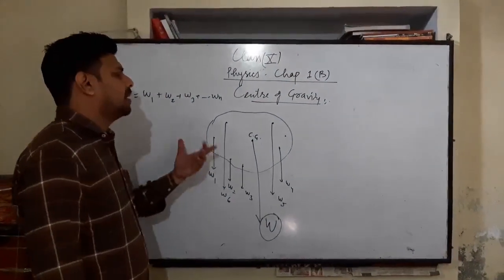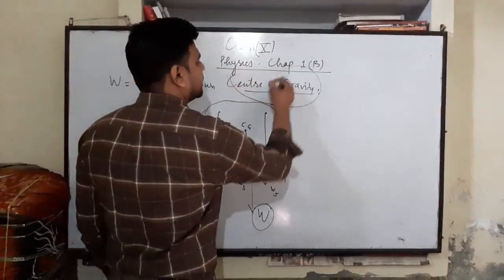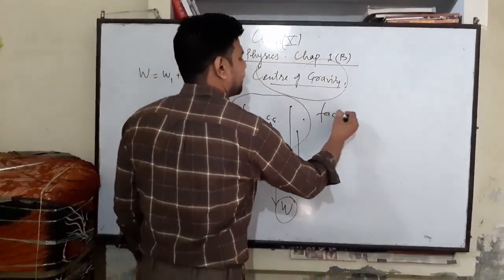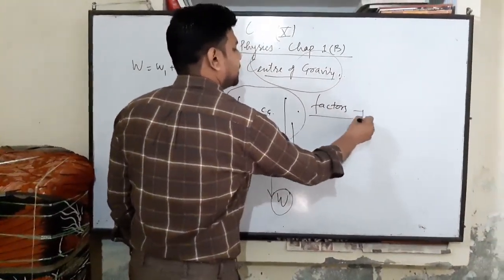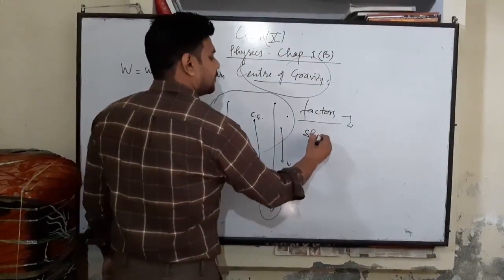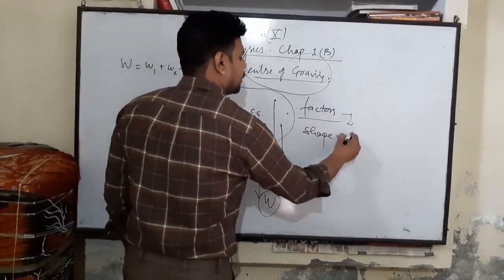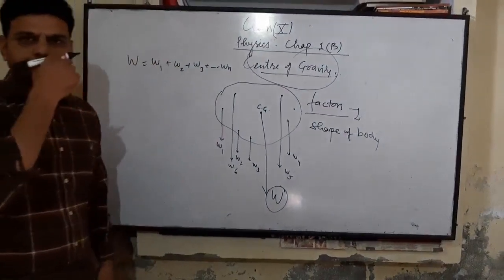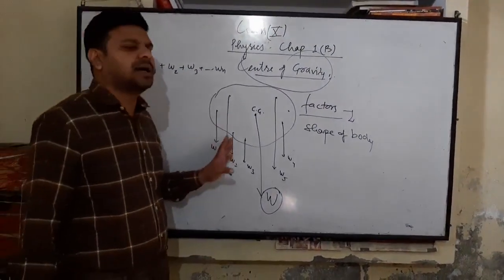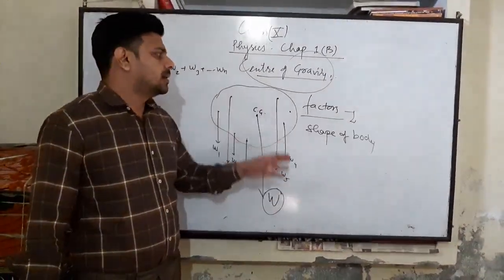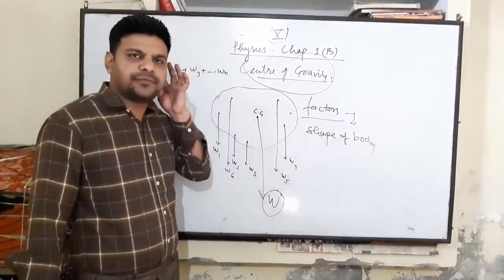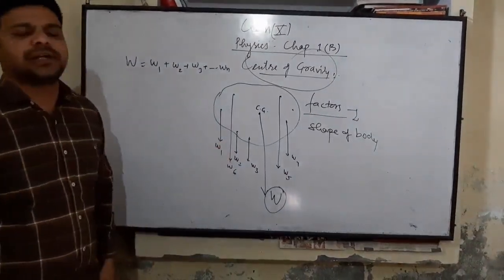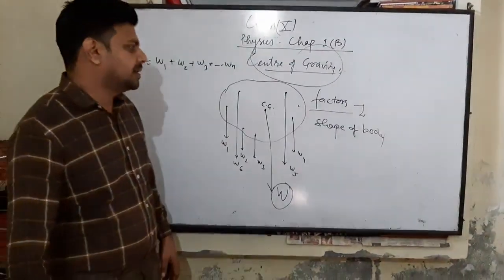Then the factors upon which the center of gravity depends: the shape of the body, or you can say the distribution of material within the object. This is the factor upon which the position of the center of gravity depends.